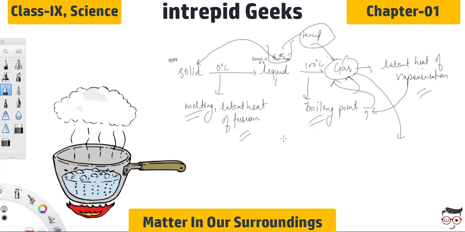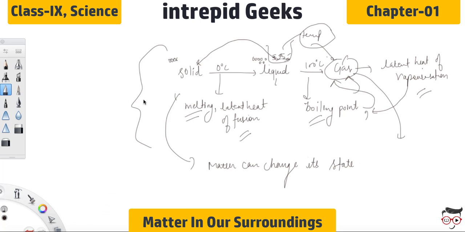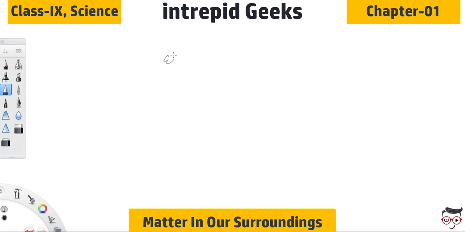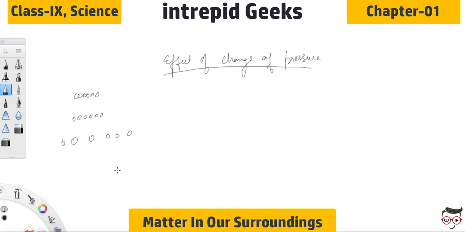So from here we can infer that matter can change its state. Now this whole concept is related to the effect of temperature. Now we'll be discussing the effect of change of pressure. As you know, the particles of solid are very close to each other. The particles of liquid have space between them. The particles of gases have more space between them.